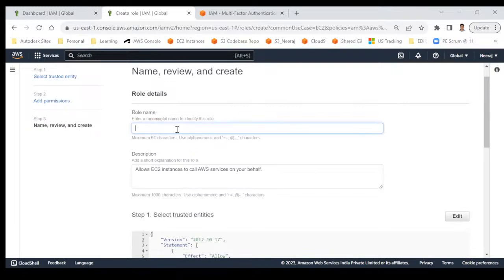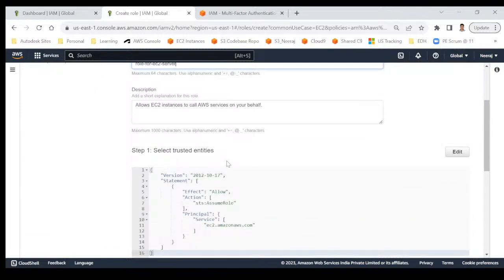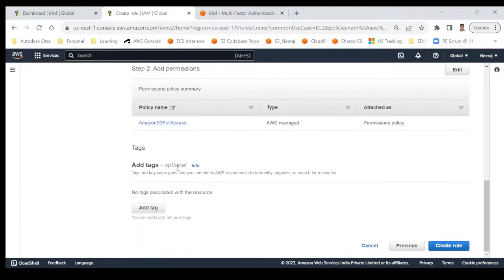Okay. Give some role name. It's up to you. I would say role for EC2 server. Just give some meaningful name. Right now we are creating only the role. Until you create a server, this role has no meaning. Once the server is launched and this role is associated with it, the server will get all these permissions. You can give some description, it's already given. And tags, as you always know, are optional. That's all. Click on create role.